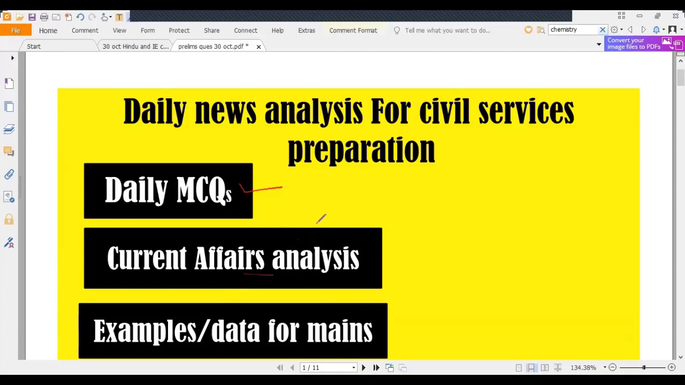Now my mode of operation will be, I'll give you 5 MCQs. Try to attempt all these MCQs and mention your scores down in the comments. Then I'll go for these two aspects, and in the end, I'll give you answers to the daily MCQs. So let's get started.